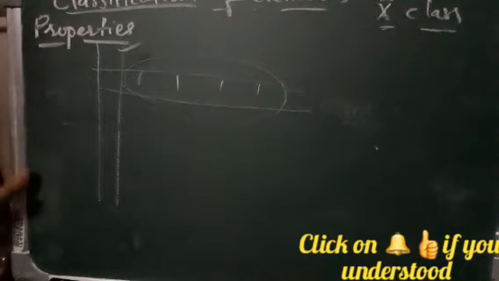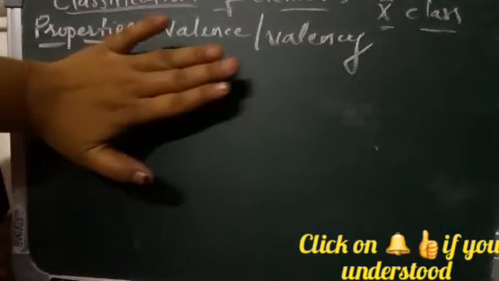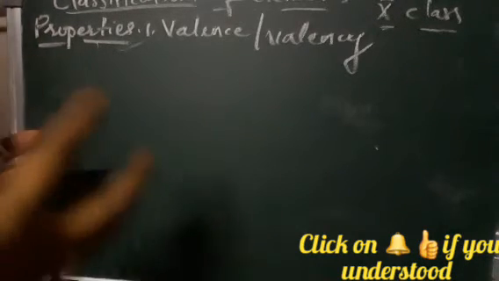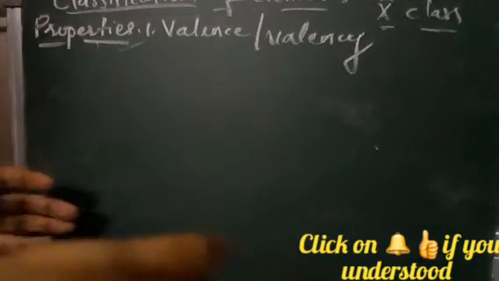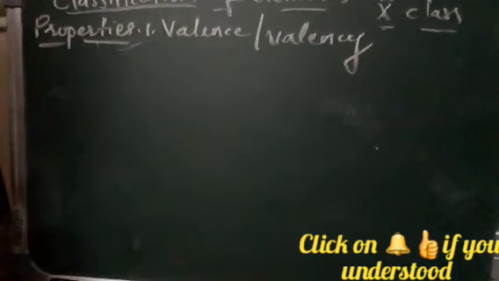To understand this, we will learn some properties of the elements and discuss how they vary in groups and in periods. The first property is valence, or you can even call it valency. Valency of an element was defined as the combining power of an element with respect to hydrogen, oxygen, or indirectly any other element through hydrogen and oxygen.